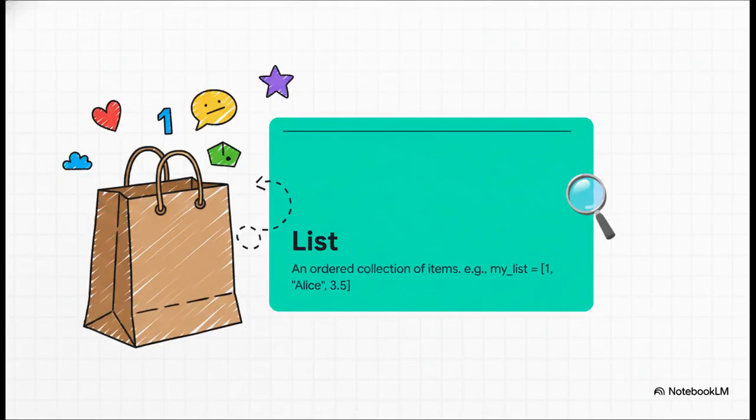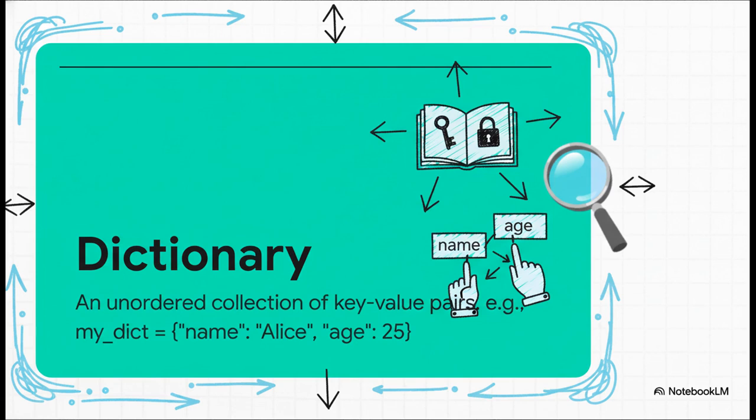What if you need to hold a bunch of different things all at once? Well, that's what a list is for. It's an ordered collection where you can just toss in numbers, strings, whatever you want, and they'll all stay in the exact order you put them in. And finally, we have the incredibly useful dictionary. Now, instead of relying on order, a dictionary uses labels, or what we call keys. So you can just ask for the name and get Alice, or ask for the age and get 25. This is absolutely essential for keeping labeled data organized.